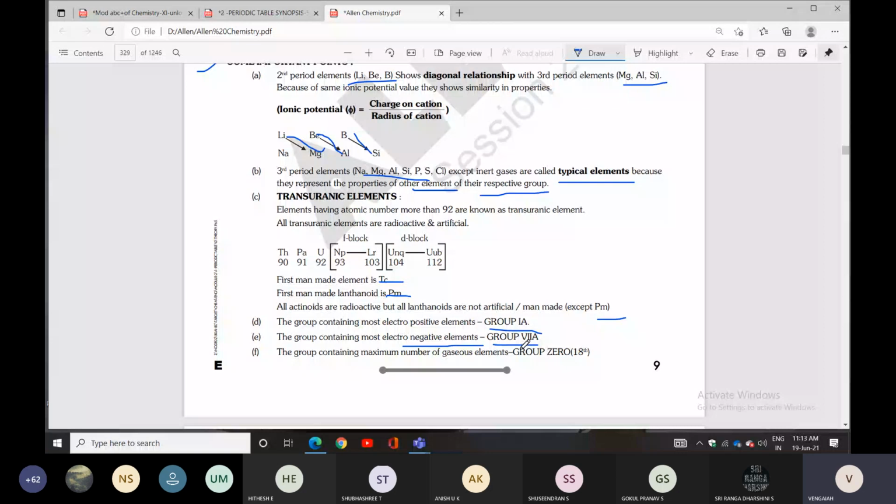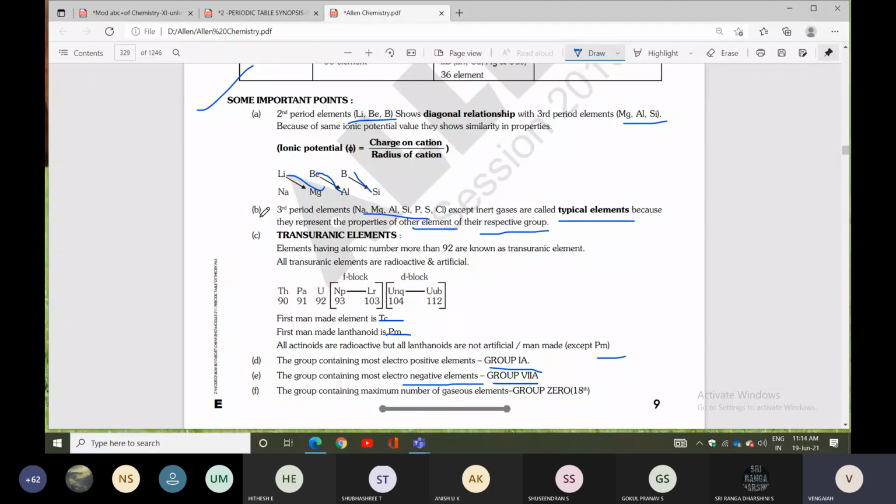Again, the first man-made element is Tc, technetium, and the first man-made lanthanide is promethium. All actinides are radioactive elements, but lanthanides are not artificial except promethium.